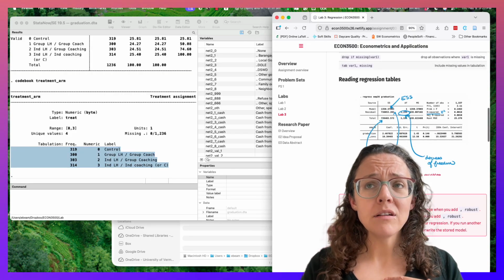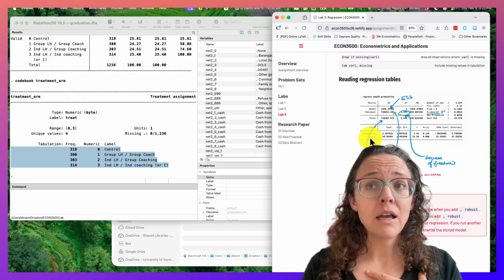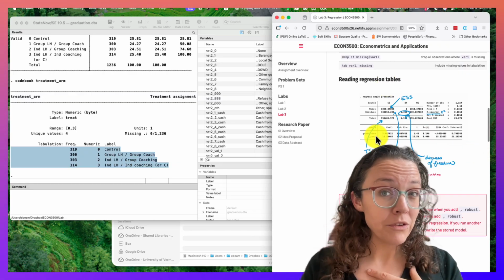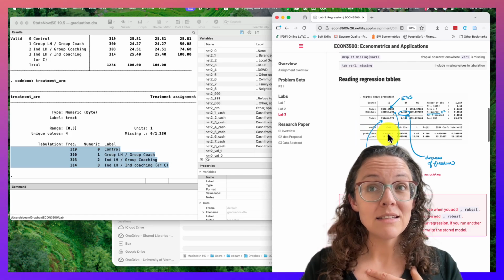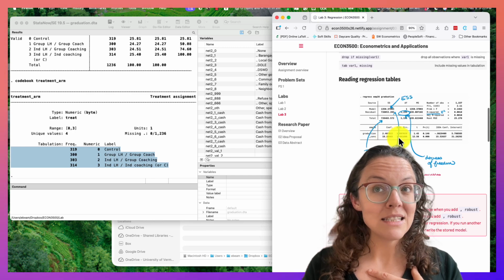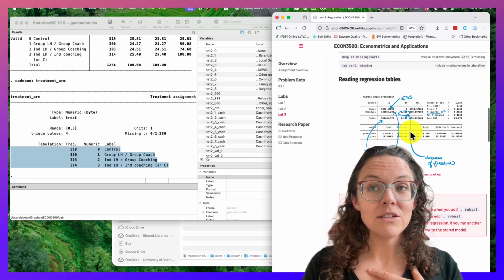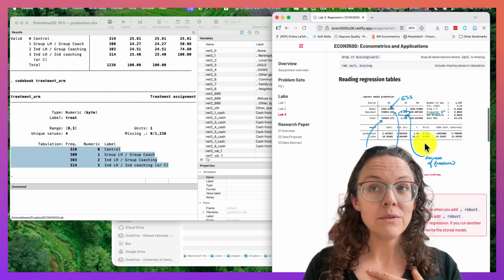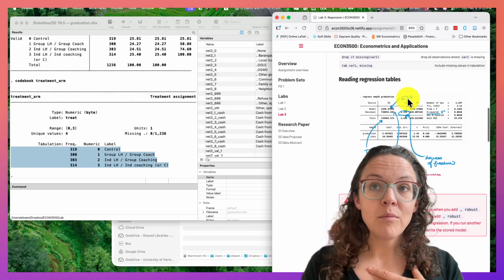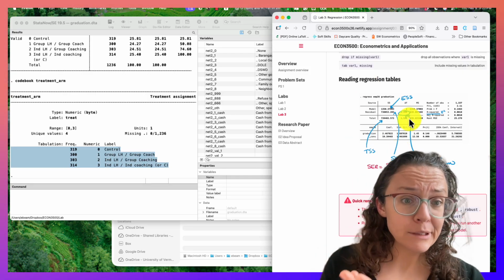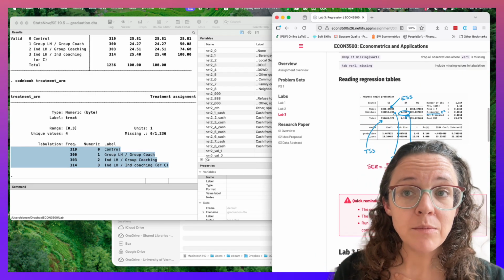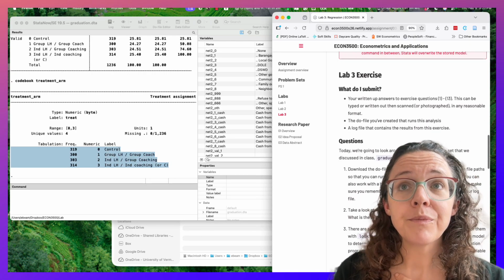I have some reminders here about how to read a regression table. Most of these things you should hopefully already be familiar with in terms of identifying the estimate on beta 1 hat, the standard error for beta 1 hat, the estimate for beta naught hat, the standard error for beta naught hat, and the associated t-values and p-values, T statistics and p-values. But our TSS, ESS, and SSR are all in here. They're a little bit hard to see sometimes, so I labeled them so they'd be easy reference for you.